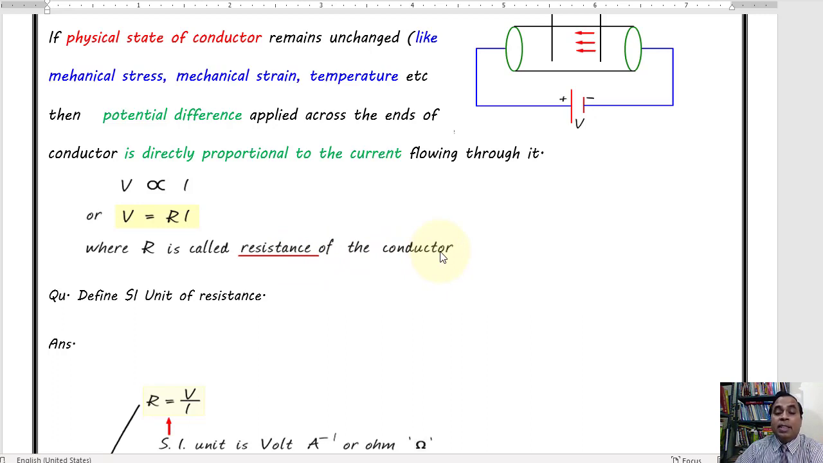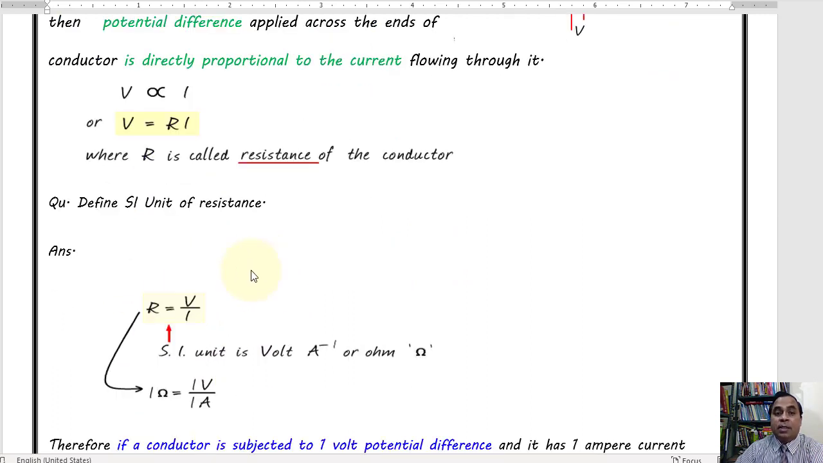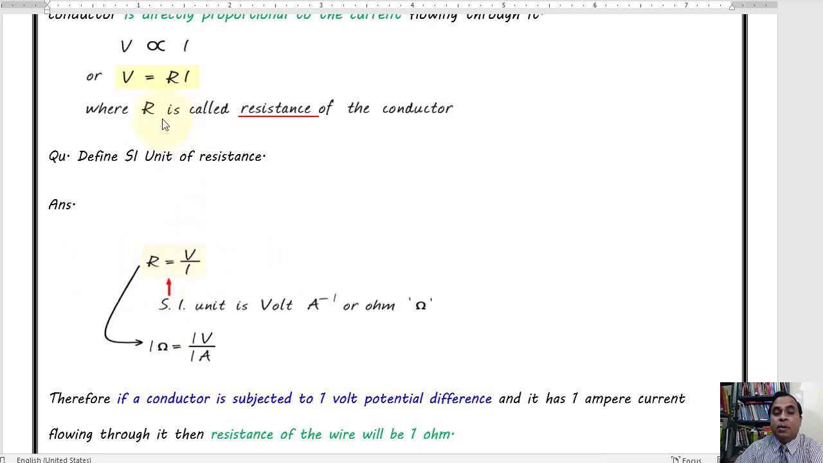Okay, the SI unit of resistance is ohm. So we are just going to see it. Define what is the SI unit of resistance. So the SI unit of resistance is defined this way. R is equal to V upon I, because V equals I into R. So R can be taken as V upon I. Now the SI unit of resistance is what? Volt per ampere, or it is ohm.